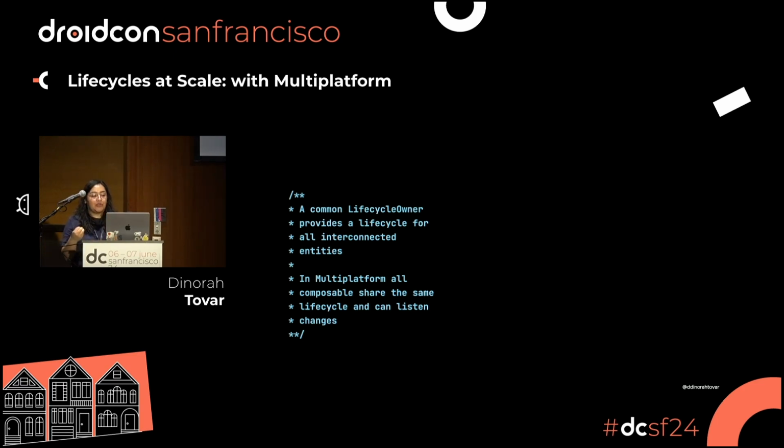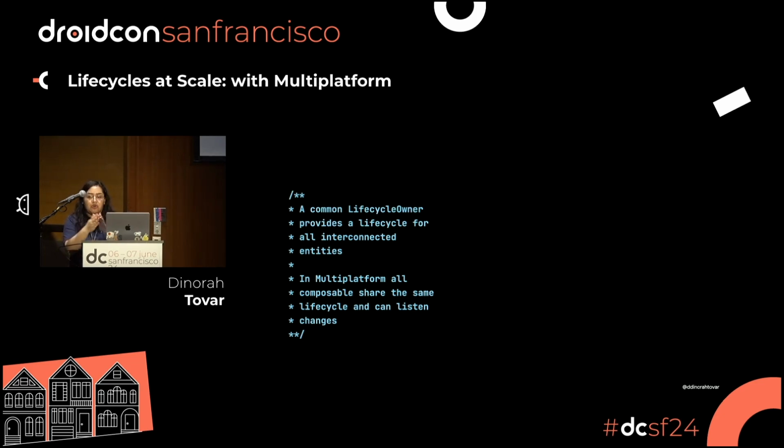In Compose, obviously, how it works is that it has a tree of components, right? Everything is a tree of components. So every function, every composable that you have, is attached to a functional tree. And this functional tree, at the end of the day, sends parameters over the composable tree. So you start with some specific view that has another view, and you have to send data to these two functions.